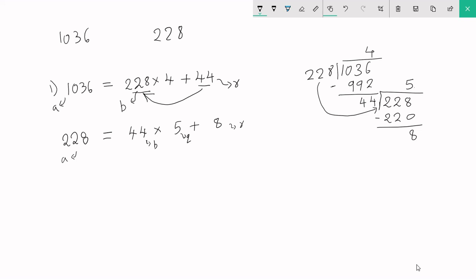Now the remainder is not 0 yet, so I'm continuing the process. The remainder divided by the divisor, in which case I'll be taking this over here, 44, which will actually again go 5 times, I think.